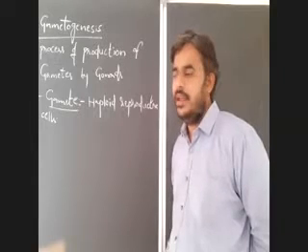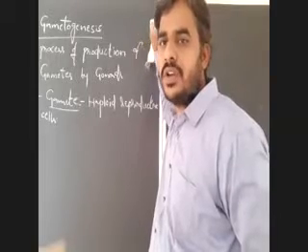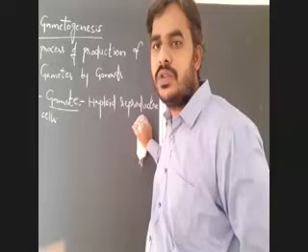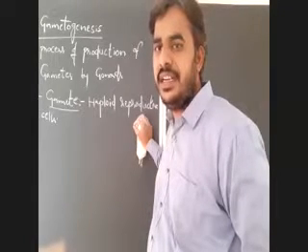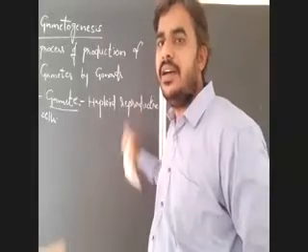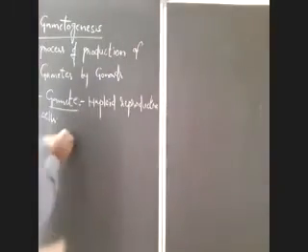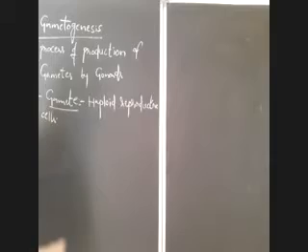That you have to remember. Gametogenesis is the process of production of mature gametes from the gonads.